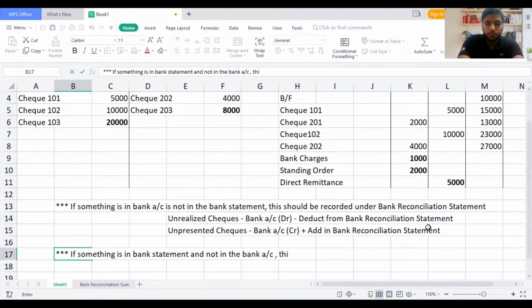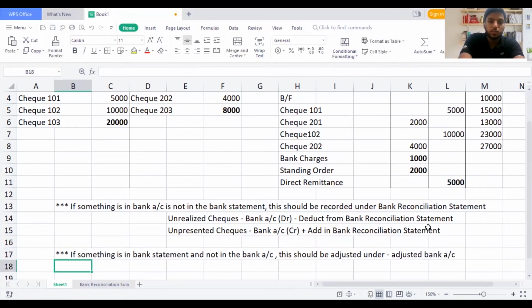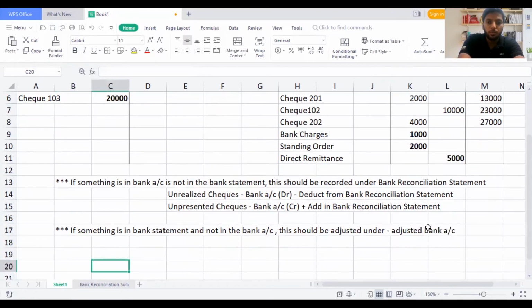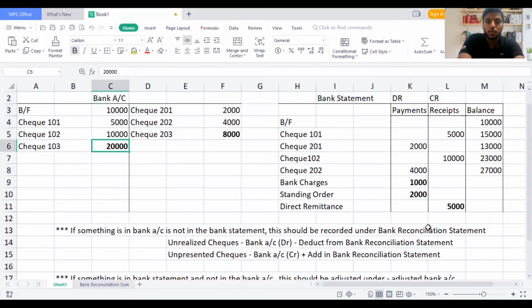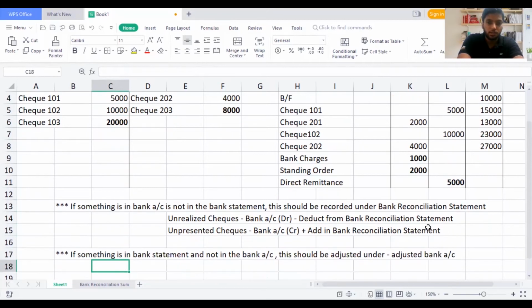This should be adjusted under the adjusted bank account. So this is what you need to do. You need to open up a bank account and you need to put the balances. Now listen to this. I hope you guys understood. You need to prepare a bank reconciliation statement and you need to prepare an adjusted bank account.